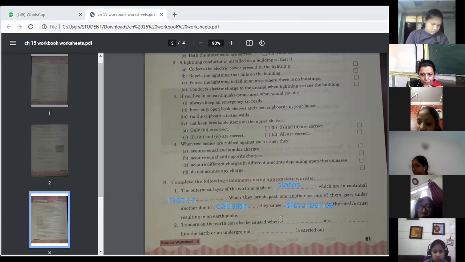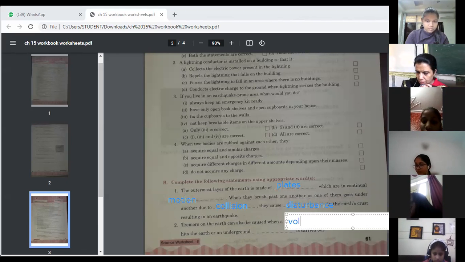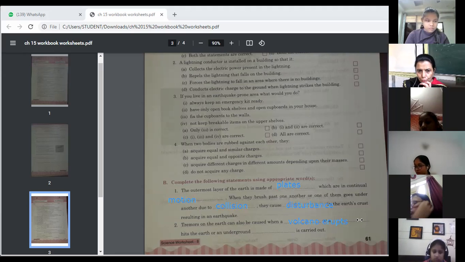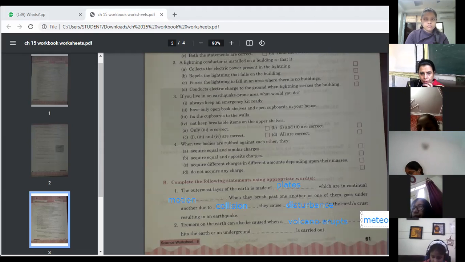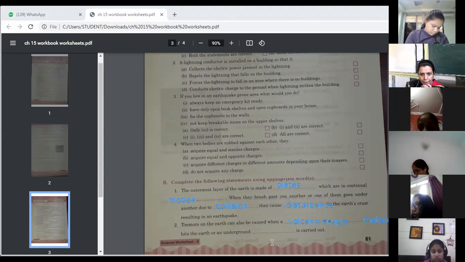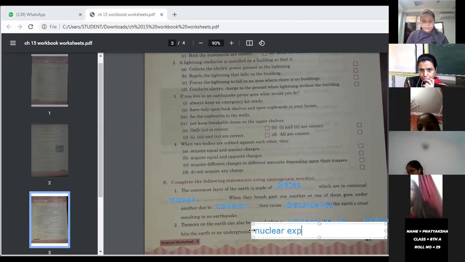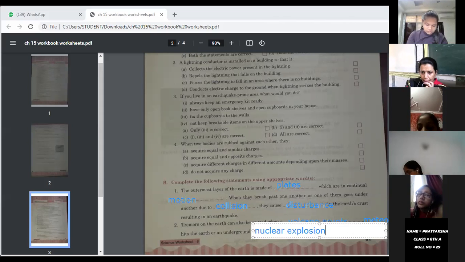So tremors on the Earth can be caused when a volcano erupts or a meteor hits the Earth, or an underground nuclear explosion is carried out.